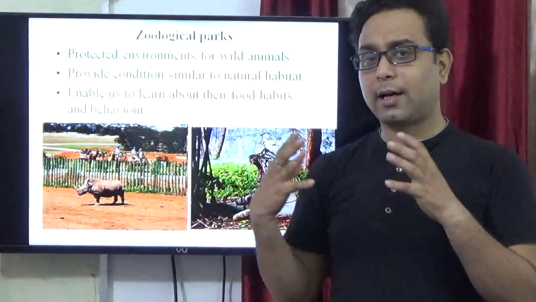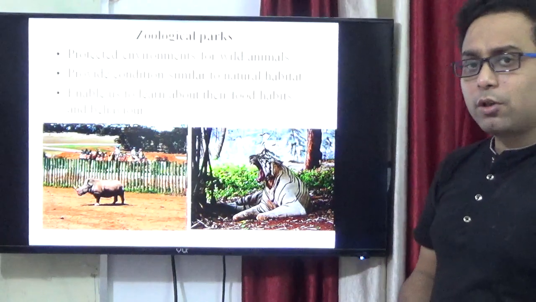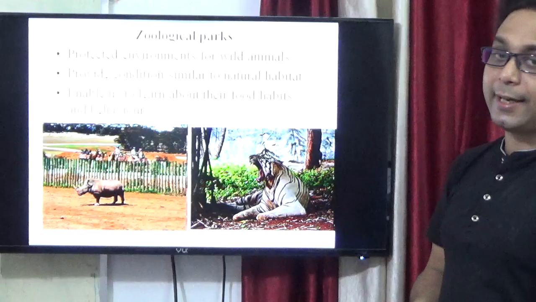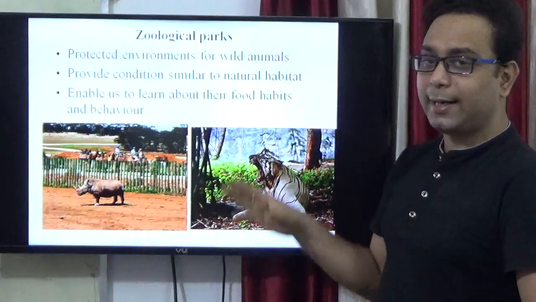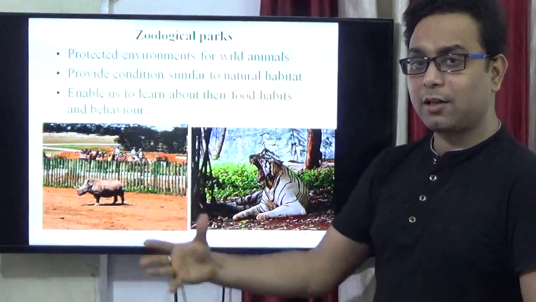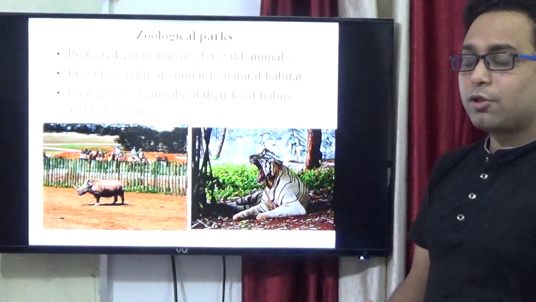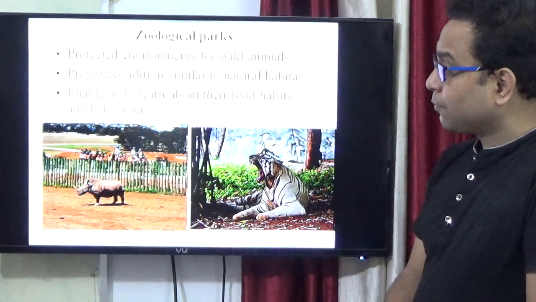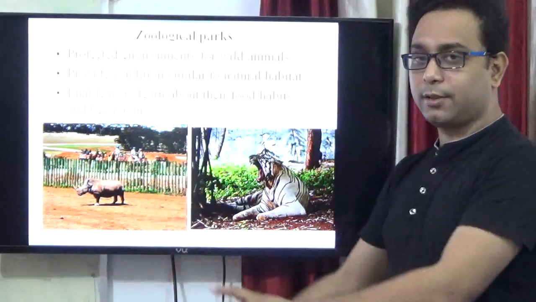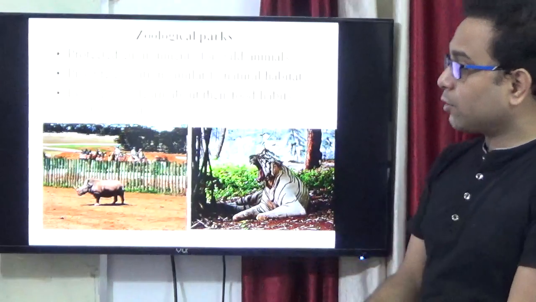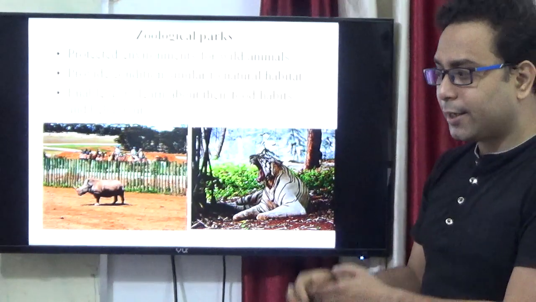Another tool in taxonomical studies is the zoological park. The zoological park is also part of ex situ conservation. Why? Because it protects wild animals, but it does not provide natural habitats. It is like an artificial habitat. So it is ex situ conservation. It provides conditions similar to the natural habitat but not totally similar. It enables us to learn about their food habits and behavior. It is very important for the study of animals.